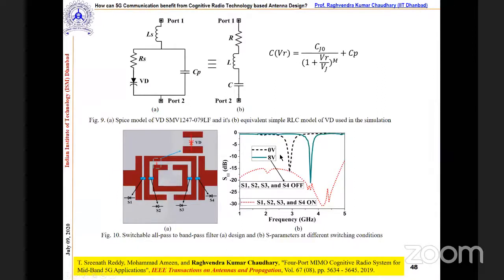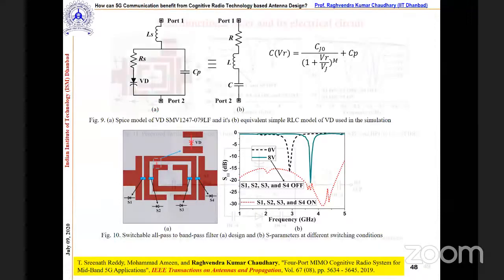Here if you see, if you turn off all the switches S1, S2, S3, S4, correct? Then definitely you are getting the tunable band pass kind of nature, correct? But if all the switches are on, you are getting the all pass response, correct? So this is one of the freedoms we are getting, that we have a very good wideband spectrum here.